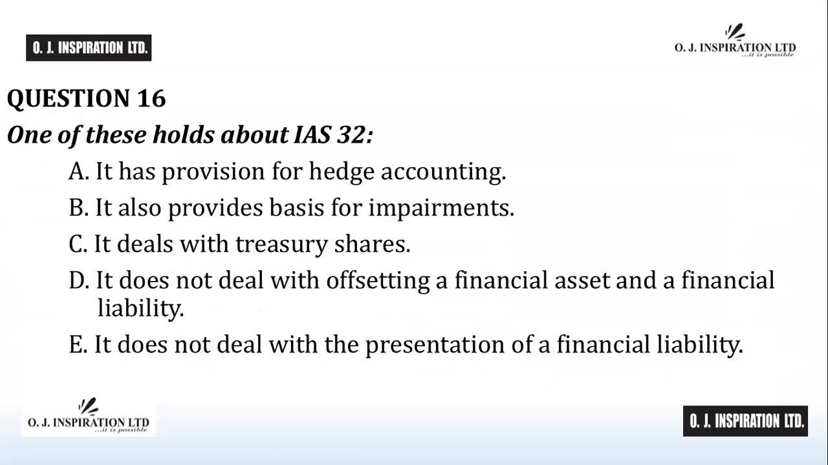Question number 16. One of these holds about IAS 32. A, it has provision for hedge accounting. B, it also provides basis for impairments. C, it deals with treasury shares. D, it does not deal with offsetting a financial asset and a financial liability. E, it does not deal with the presentation of a financial liability.